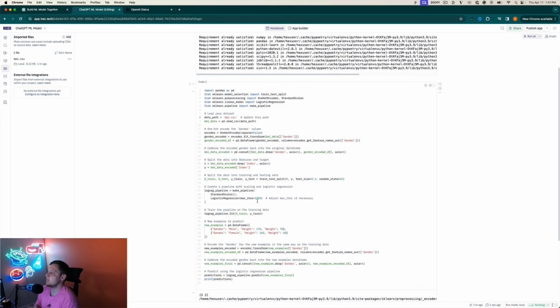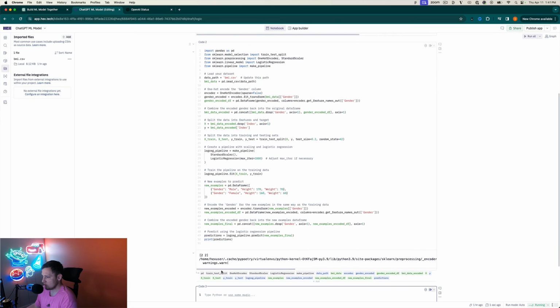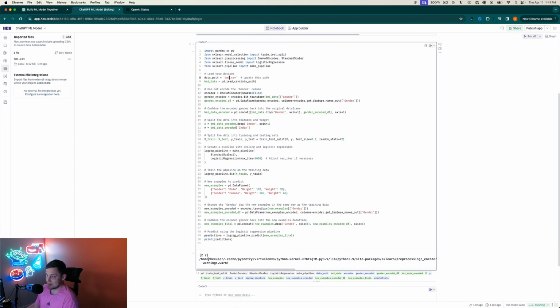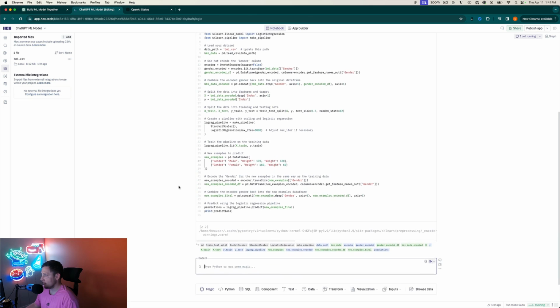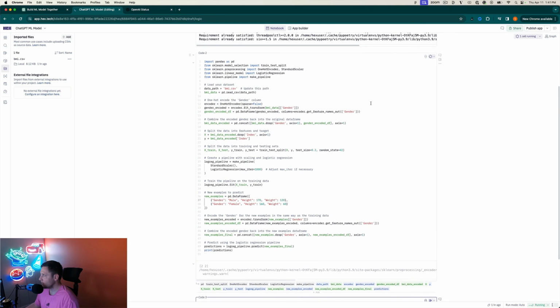So running this in Hex now. Okay, so it predicted, that was quick. A little bit quicker in Hex than it is in ChatGPT. So it did predict there. It gave us an index of 2 for both. Let's see if I can increase this weight to like 120 for the male and see if that changes anything. So that should increase the BMI index for sure. Okay, there we go. Yeah, so it went up to a 5. Okay, it's running as expected.